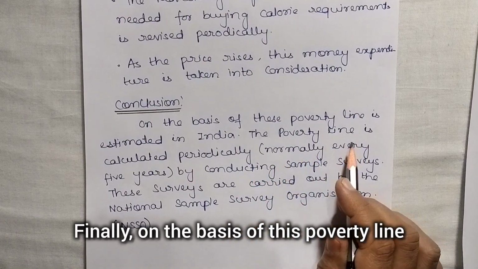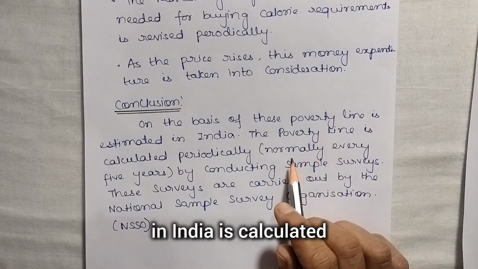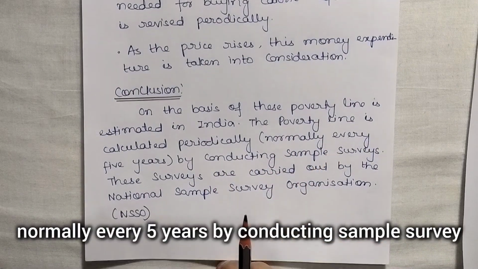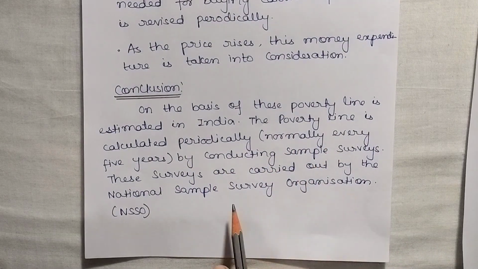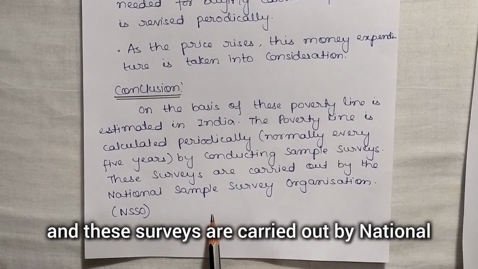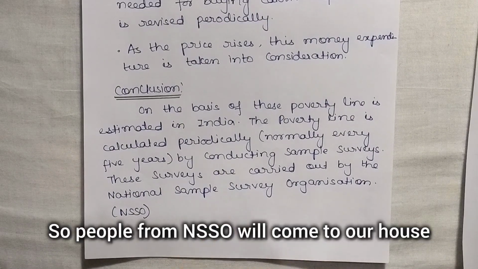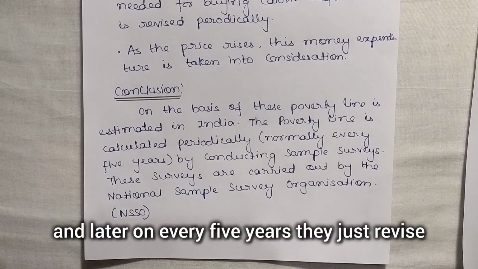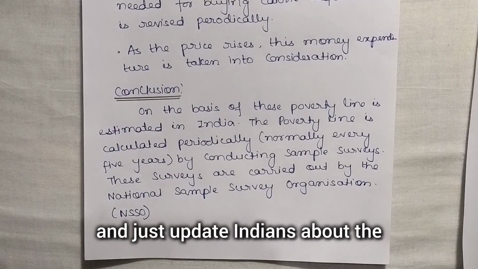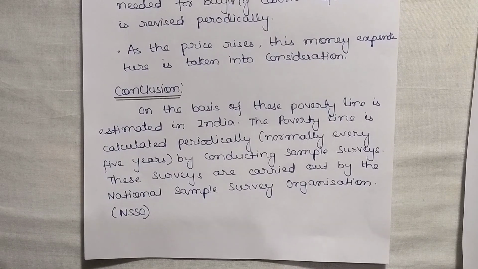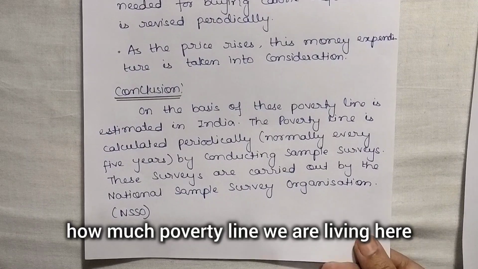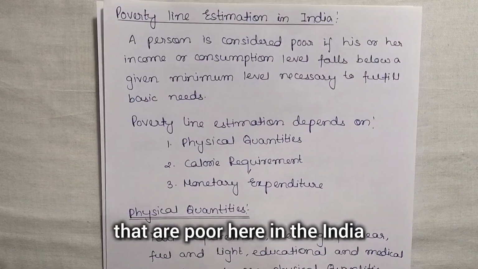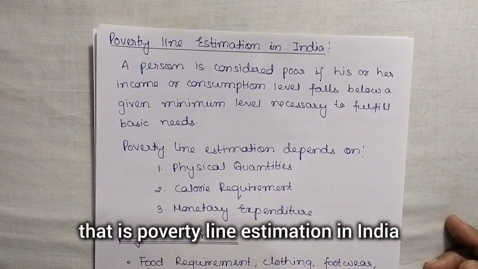Finally, on the basis of this, the poverty line in India is calculated, and it is calculated periodically, normally every 5 years, by conducting sample surveys. These surveys are carried out by the National Sample Survey Organization. So people from NSSO will come to our house and do the survey, and every 5 years they revise and update Indians about the poverty line right now and how many people are poor in India. So this is our topic, poverty line estimation in India.